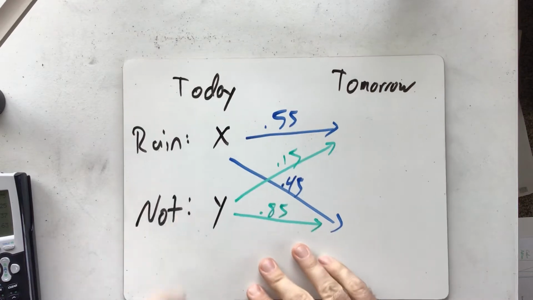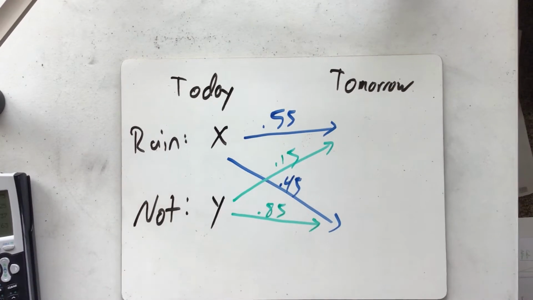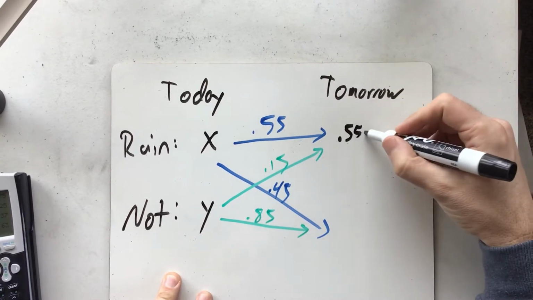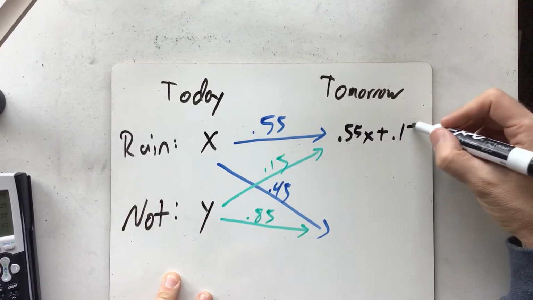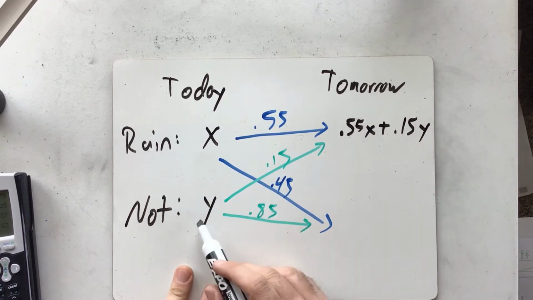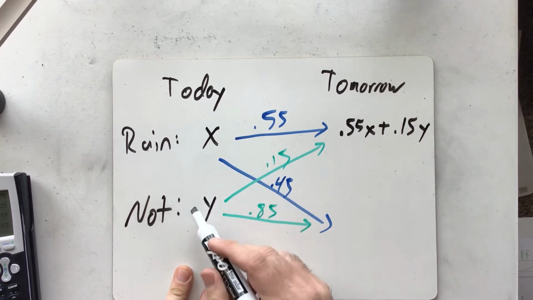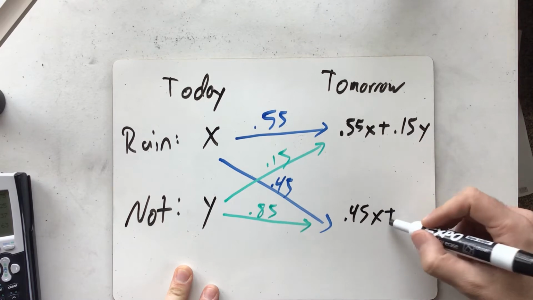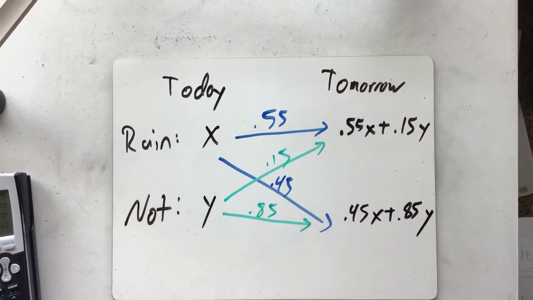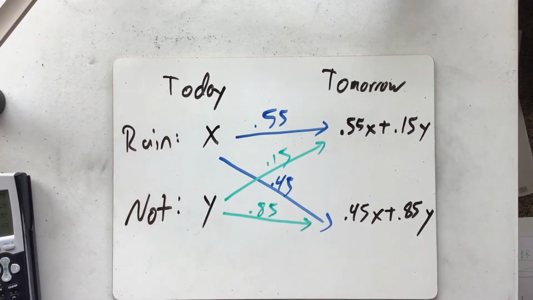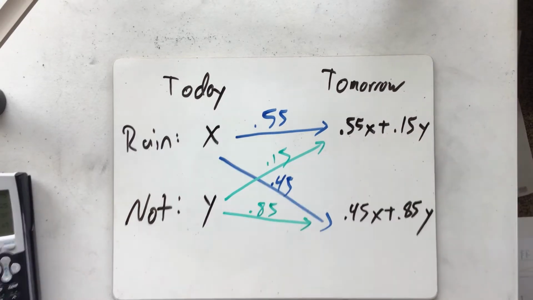If we had an X% chance of raining today, then the chance of having rain tomorrow is 0.55x plus 0.15y. And then down here, if we had a Y% chance of not raining today, then we have a 0.45x plus 0.85y% chance of not raining tomorrow. So you see the probability of raining depends on both the probability it's raining today and not raining today. And those two probabilities combine together to give you your new probability.